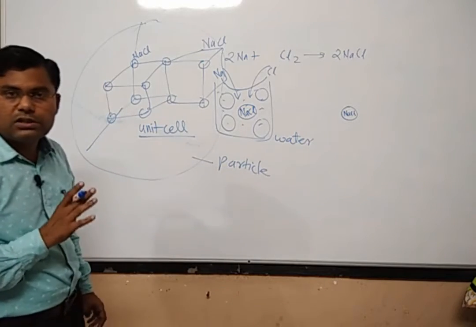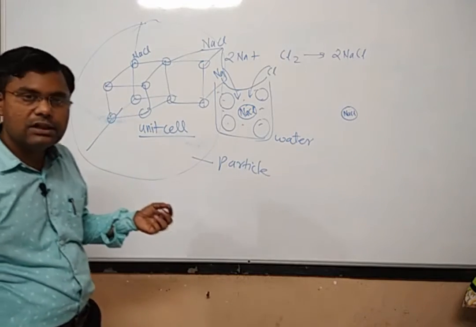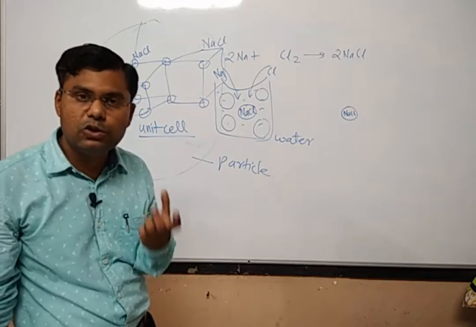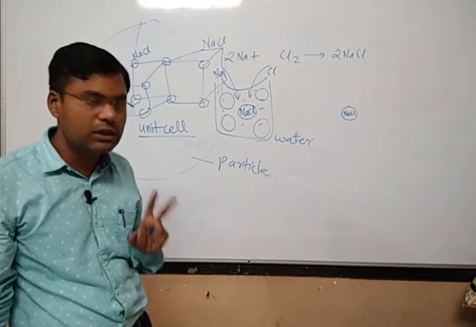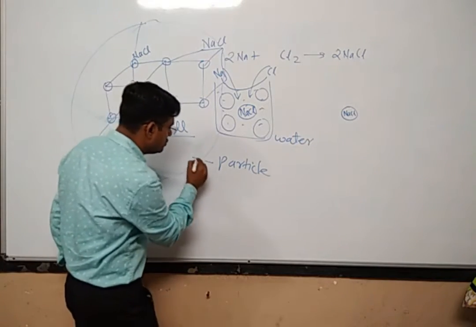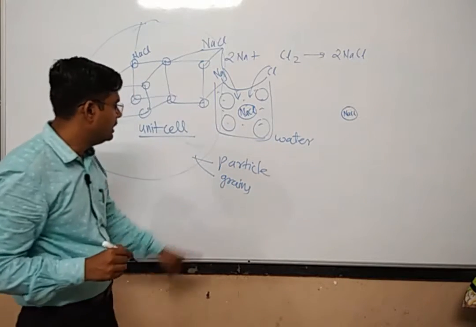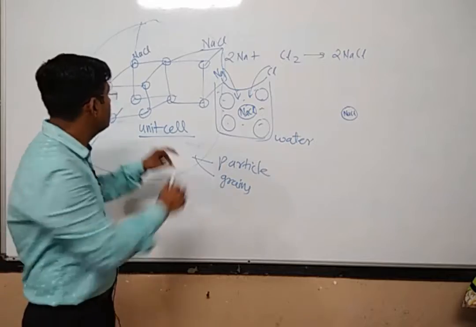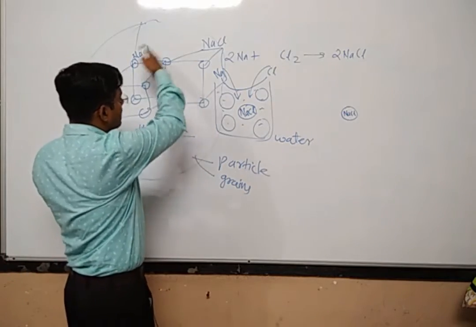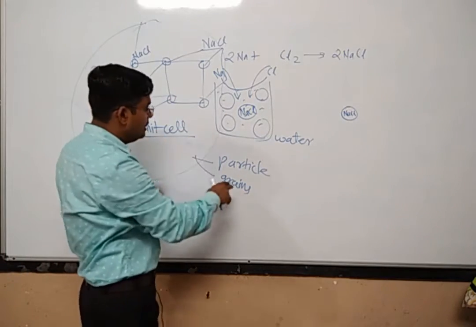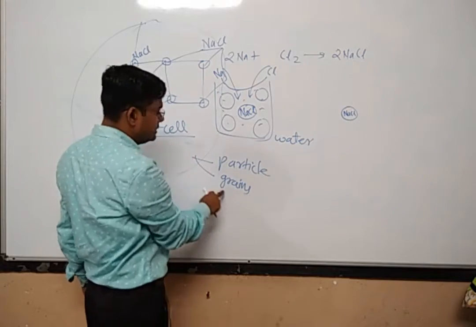They will form what is called a particle. So a particle is nothing but the aggregation of so many unit cells. This particle is also sometimes called grains, particles or the grains. Remember that this whole thing, the aggregate of so many unit cells, is the particle, or it is called a grain.